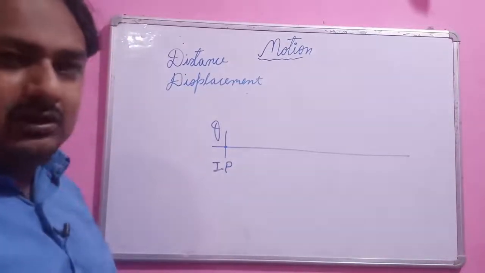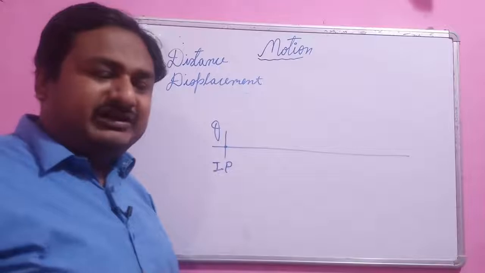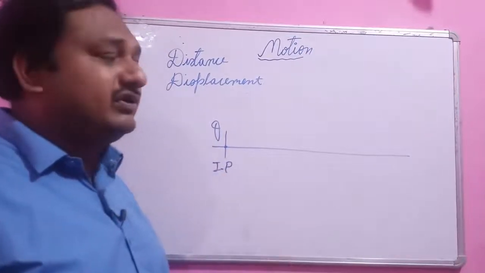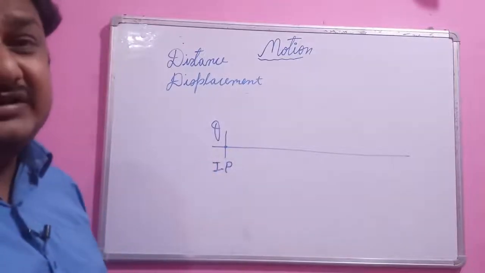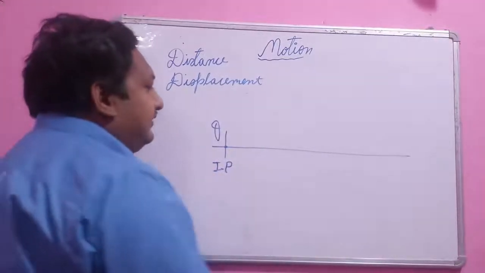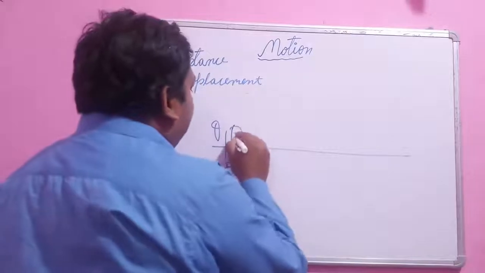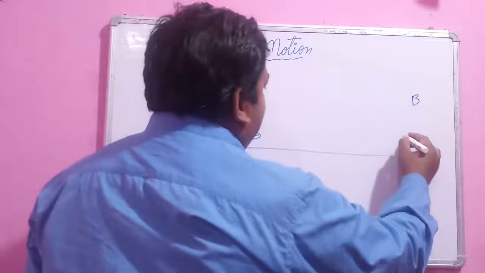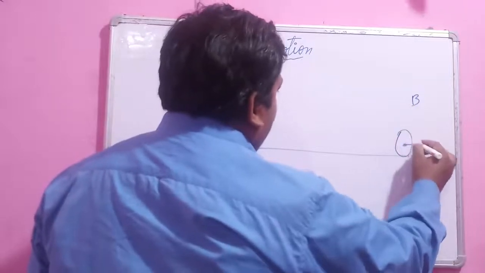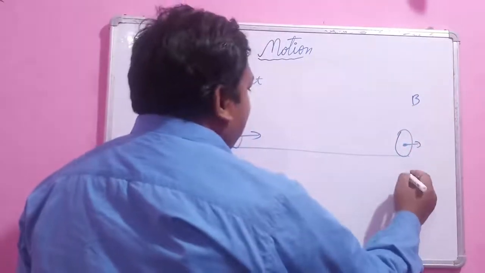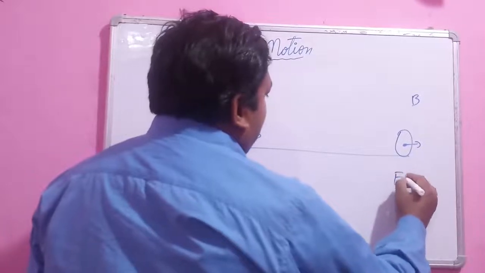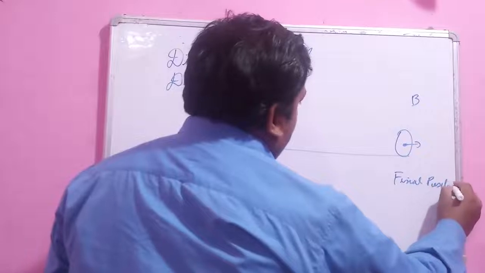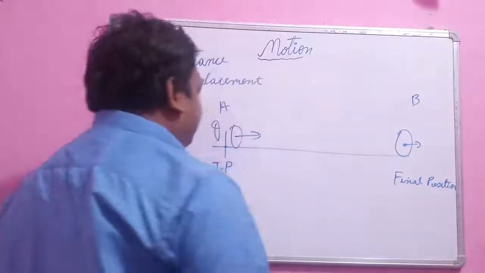And where the moving object terminates its motion, where the object ends its motion, that point is known as the final position. Suppose a ball rolls from point A to point B, and here it is stopped. So that stopping point, that ending point, is also known as the final position.